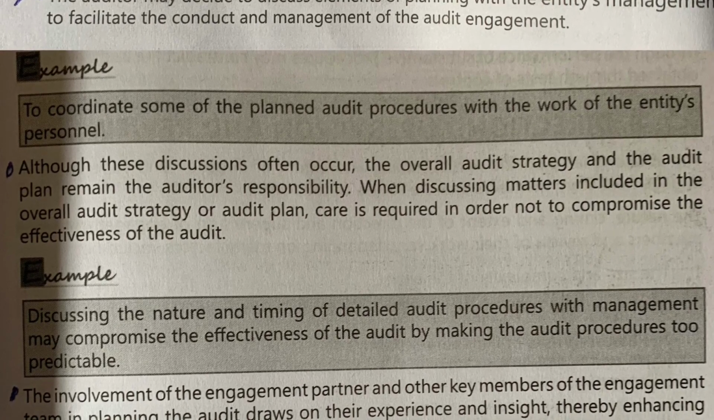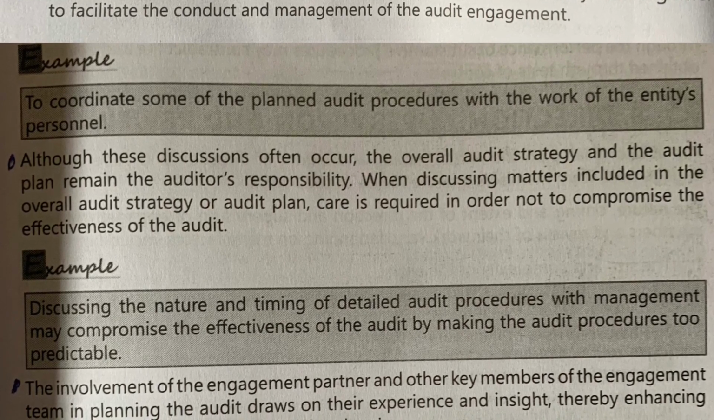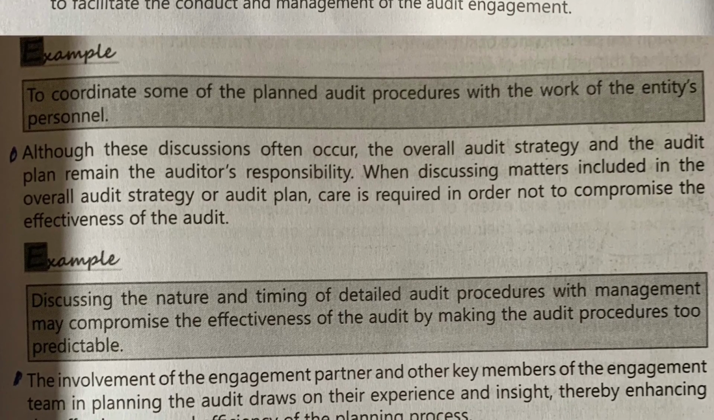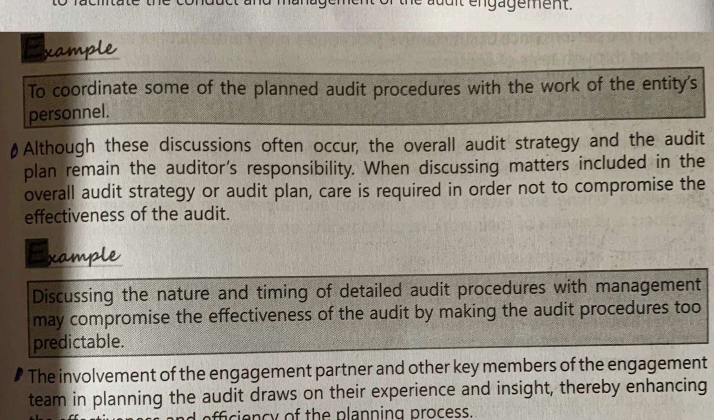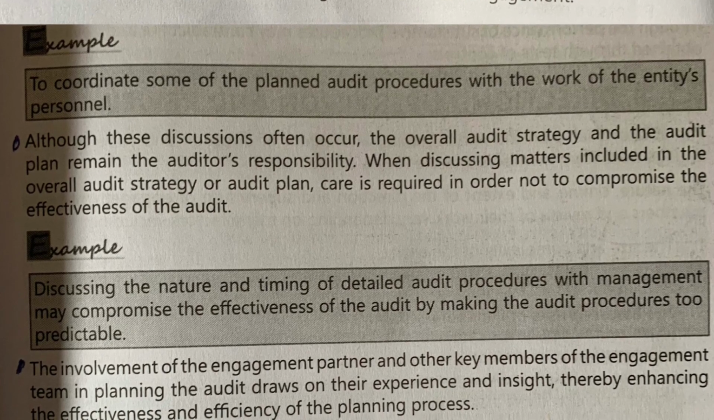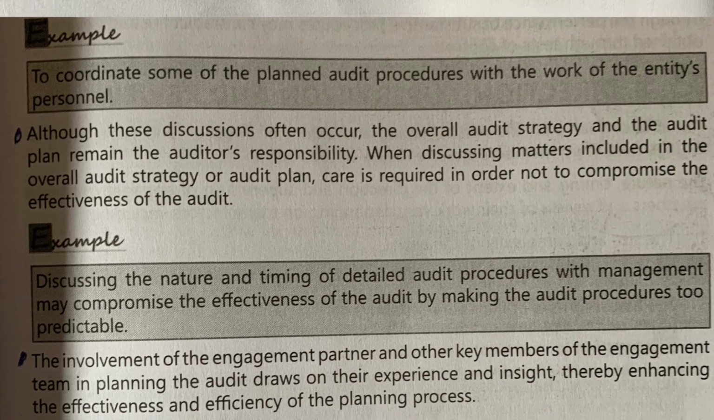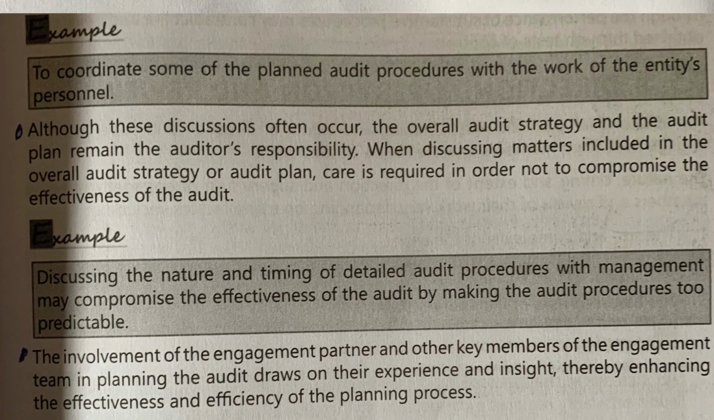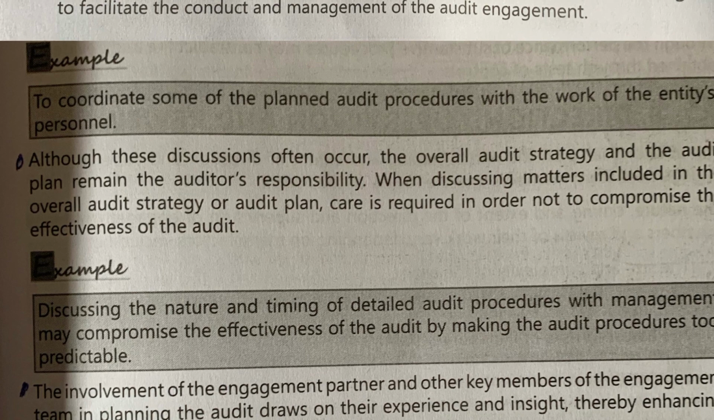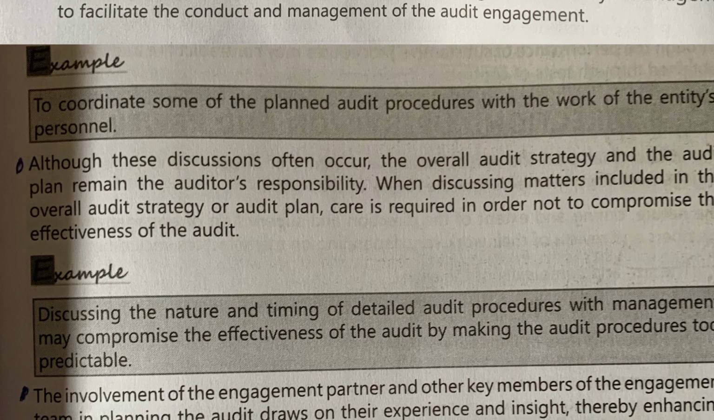Next, the involvement of the engagement partner or other key members of the engagement team in planning the audit draws on their experience and insight. What? Draws on their experience and insights, thereby enhancing the effectiveness and efficiency of planning procedure. So it talks about the importance of the engagement partner and key members of the engagement team's experience and insight. It increases the efficiency and effectiveness of the planning process. So you need to mention these three points in relation to the auditor's responsibility in case of overall audit strategy and audit planning.